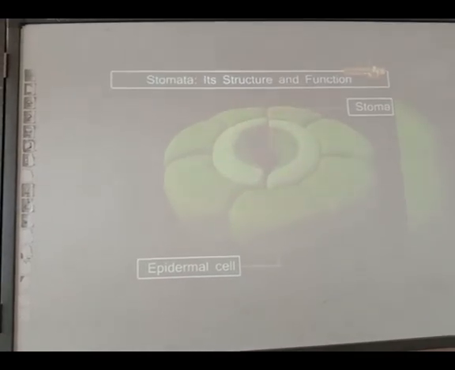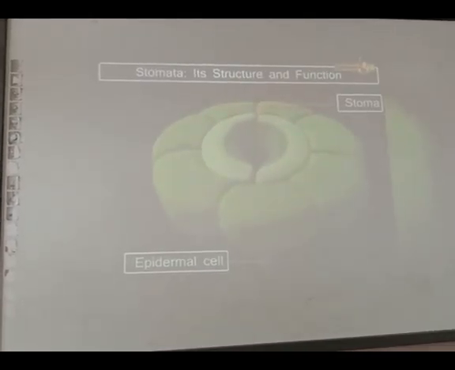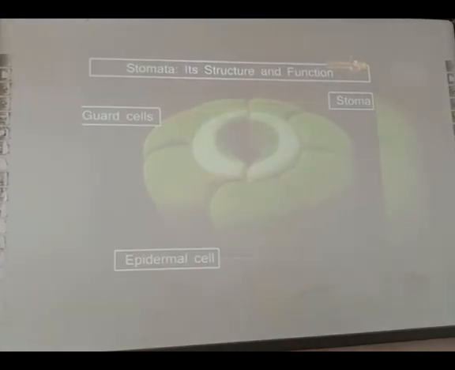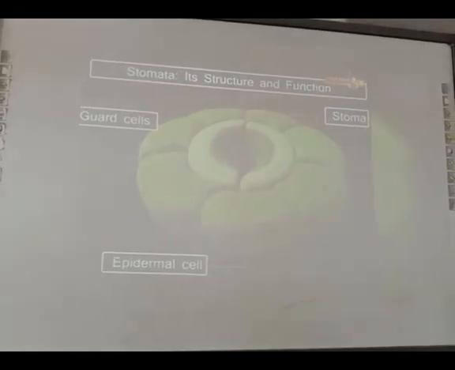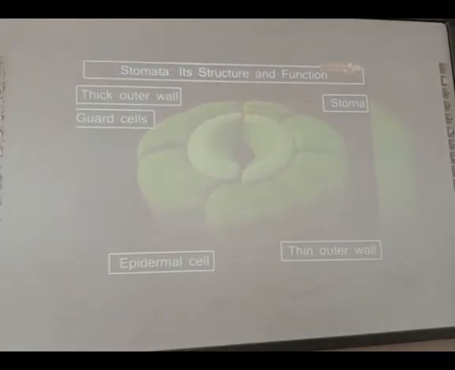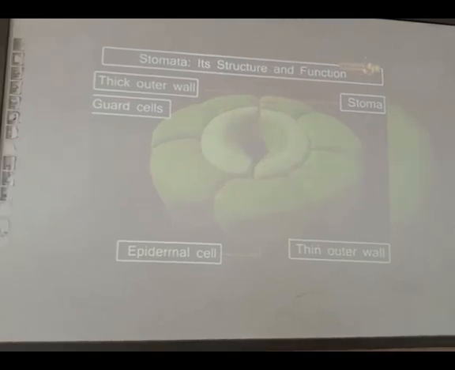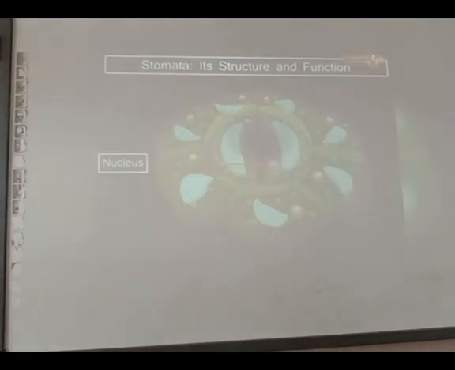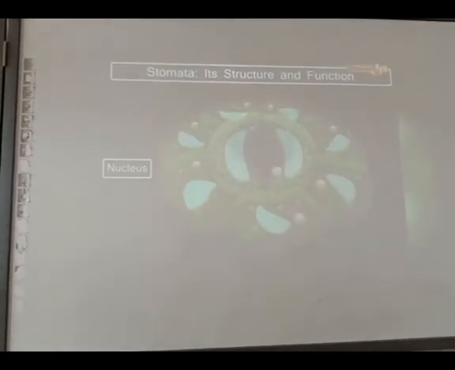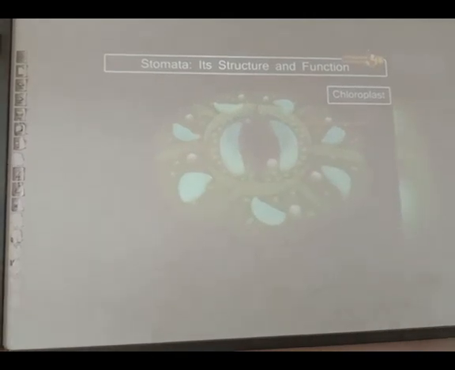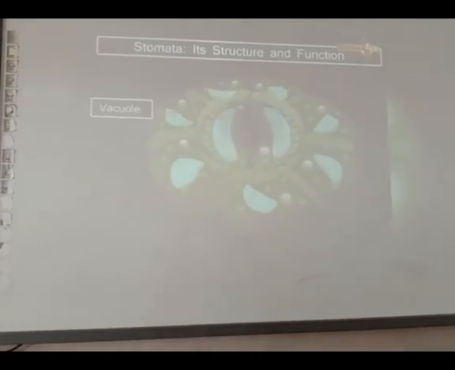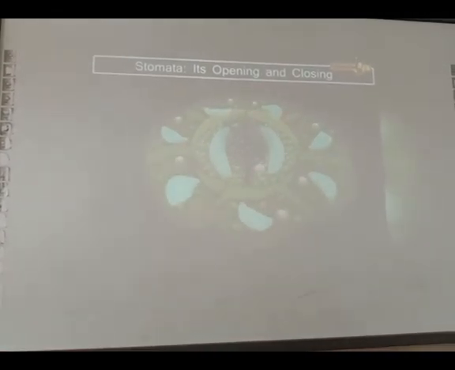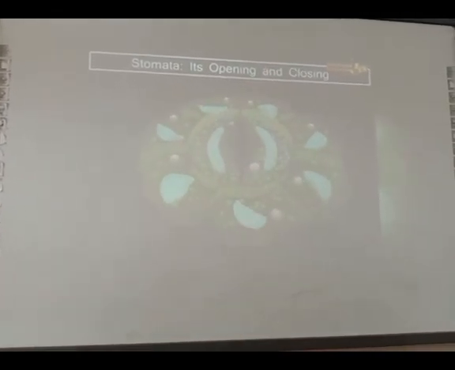The stoma is flanked by two apical cells called guard cells. These cells have differential thickness, that is, a thin outer wall and a thick inner wall facing the stoma. Each guard cell consists of a nucleus, peripherally arranged chloroplasts, and a large central vacuole. The rigidity of the guard cells controls the opening and closing of the stomata, which in turn